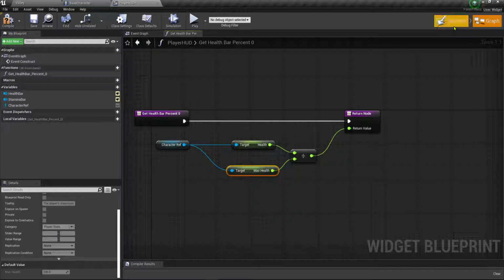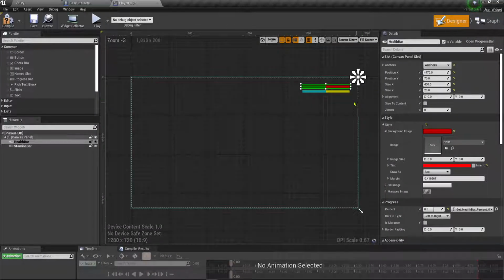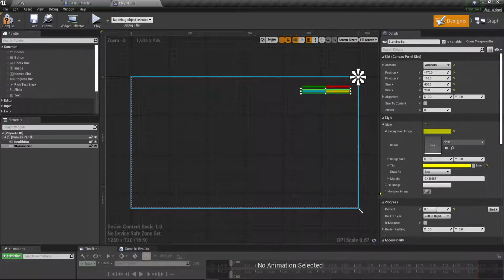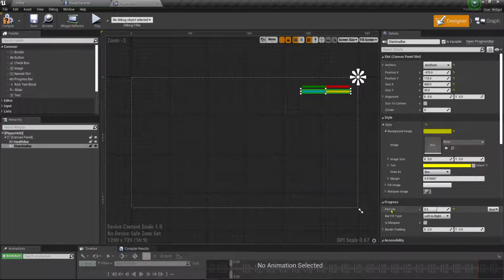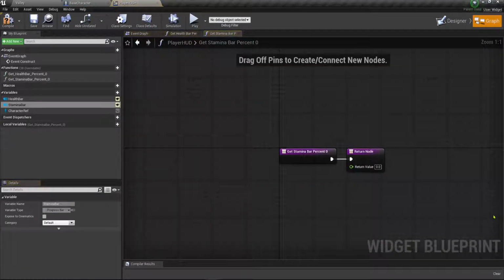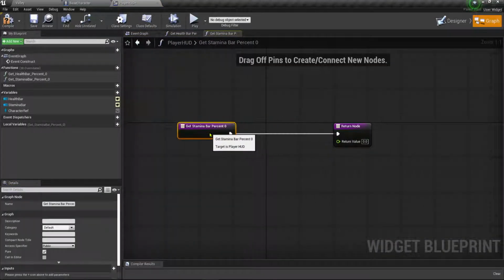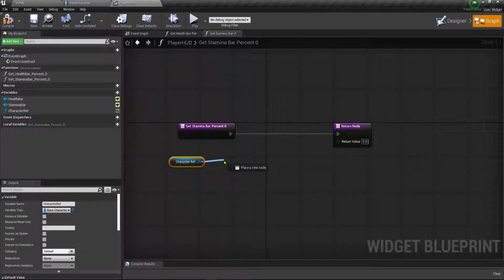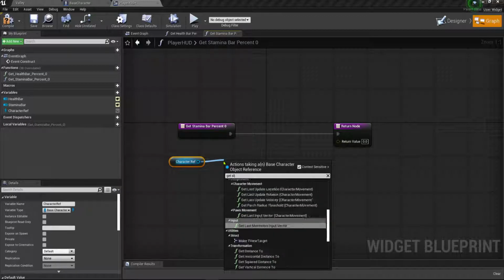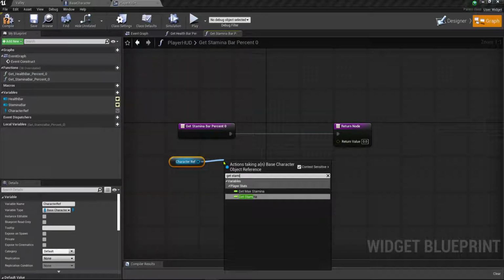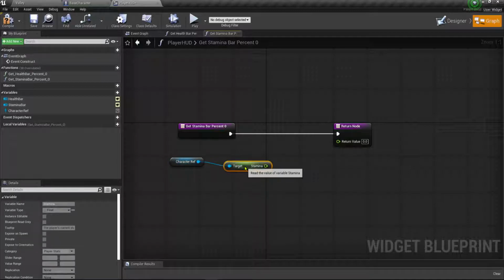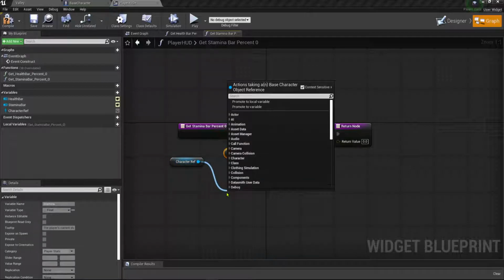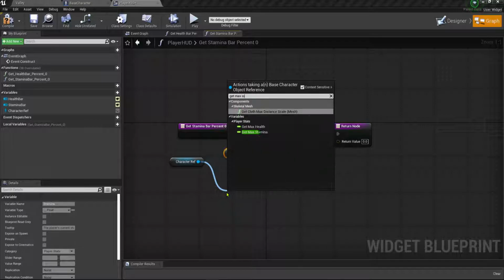Okay, so we'll go back over to our designer and we'll do the same exact thing here for our stamina bar. So we're going to go here, go down to progress here, choose create binding, and we'll basically do the same thing. We'll take our character reference variable, get that. This time we're going to get stamina, and we're also going to get max stamina. So get stamina, get max stamina.